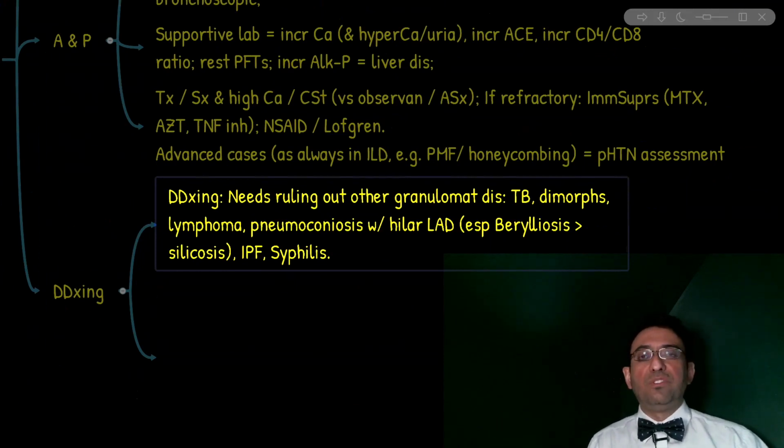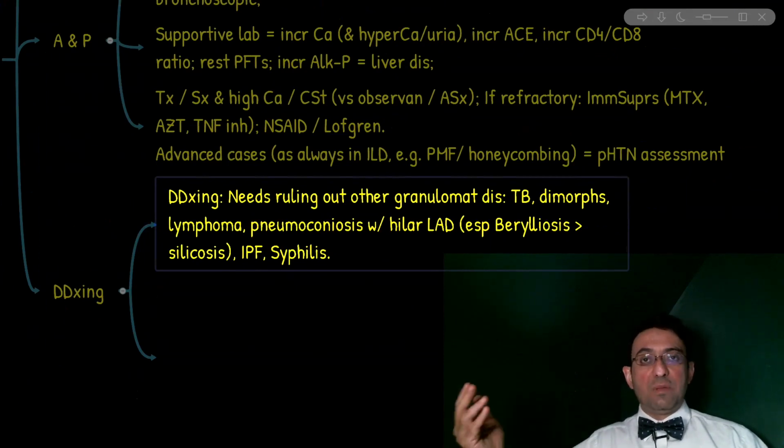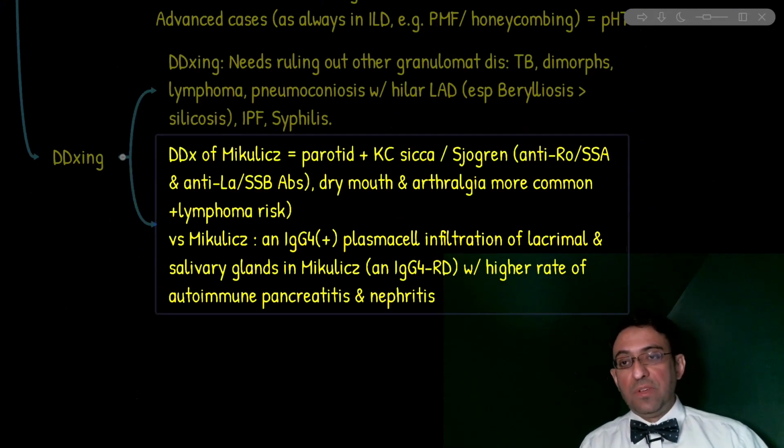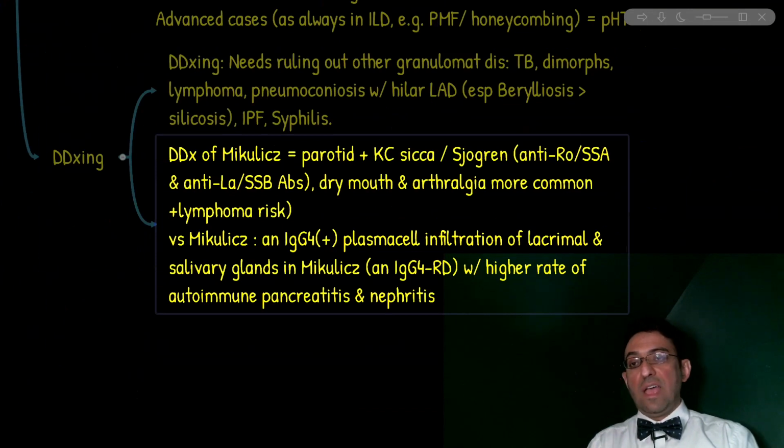Well, the diagnosis is simple because they demonstrate a specific pattern of environmental exposure. In the case of TB, acid-fast staining of the biopsy could help, and in the case of dimorphic fungi, an underlying immunocompromised state or exposure to the endemic regions for each one of the dimorphic fungi would be helpful. And I would like to finish this episode by an important differential diagnosis between Mikulicz syndrome, the uveoparotid involvement in sarcoidosis, and sicca syndrome of Sjogren disease.